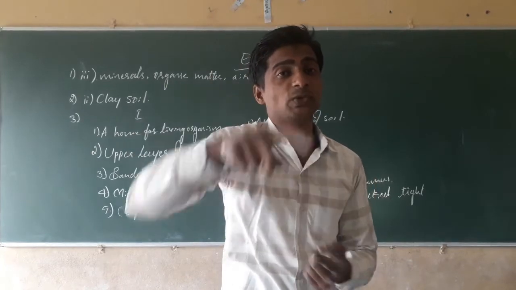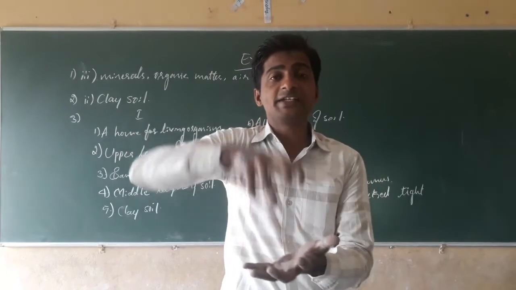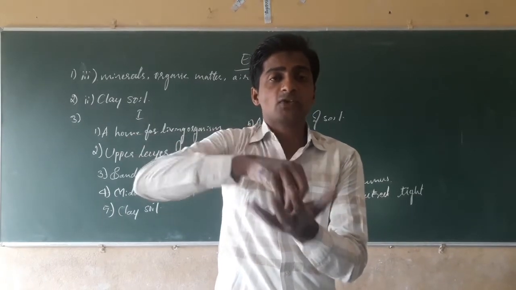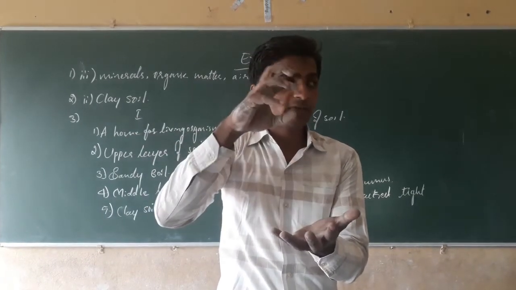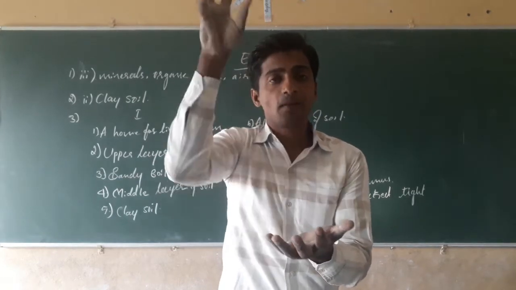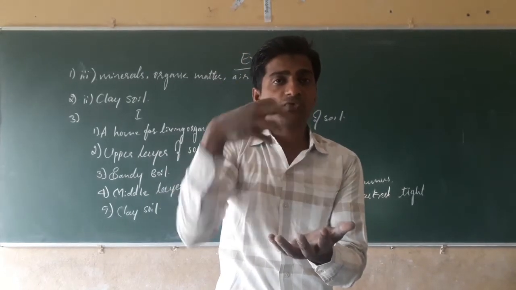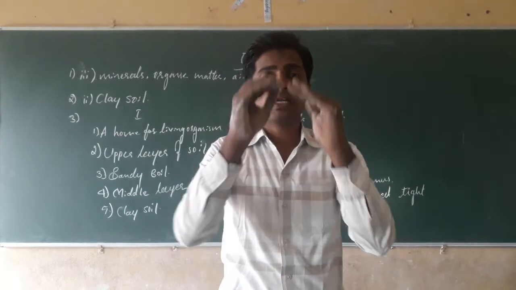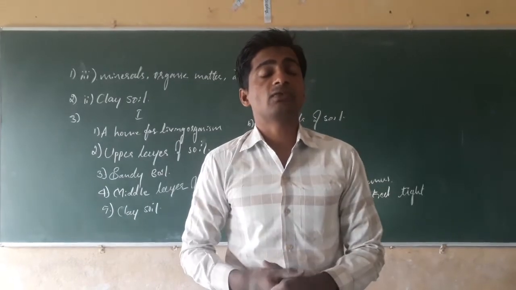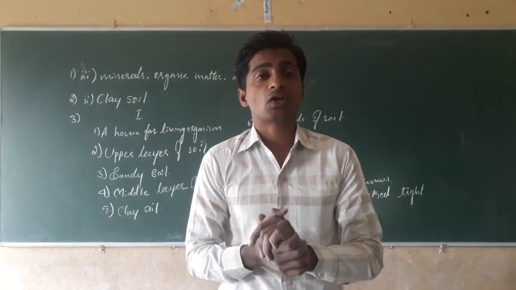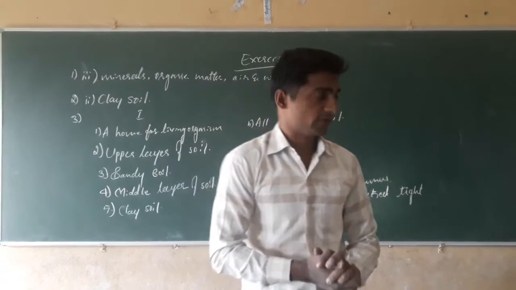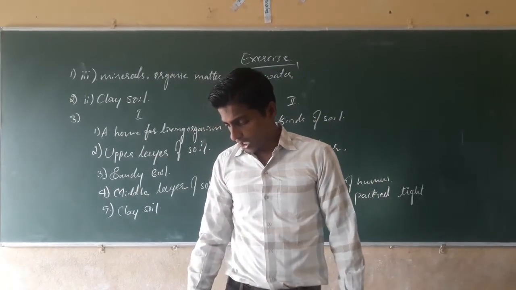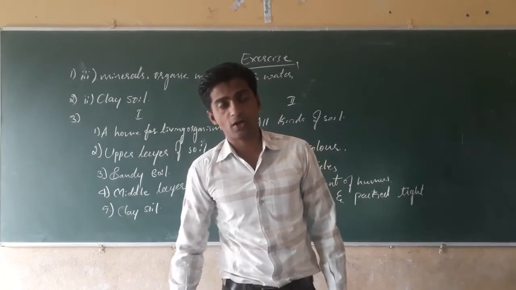The humus contains nutritive material. Plants need nutrients and water from the soil. Clay soil contains more humus and humus contains more nutrients. Plants need nutrients from the soil, and these are supplied by the humus. That's why clay soil is the best for the crops to get the nutrients.